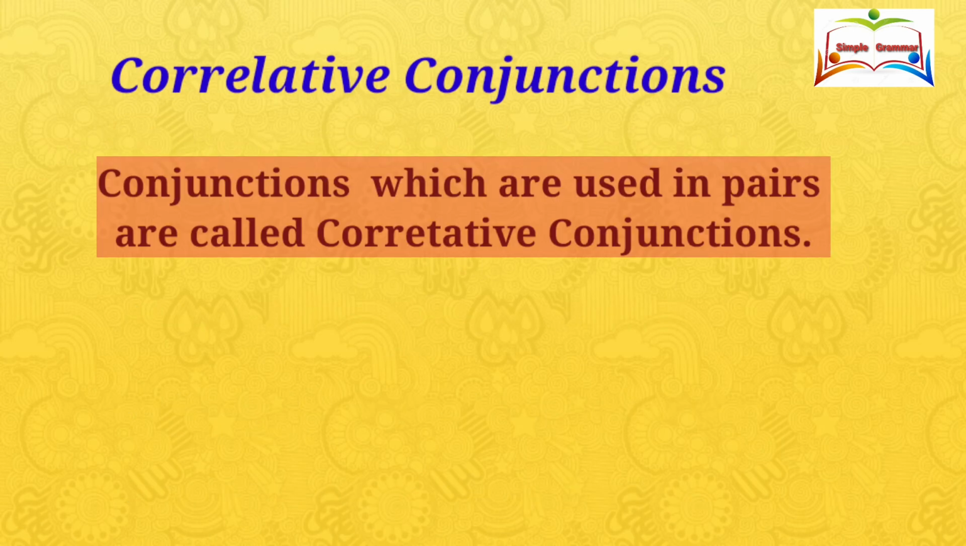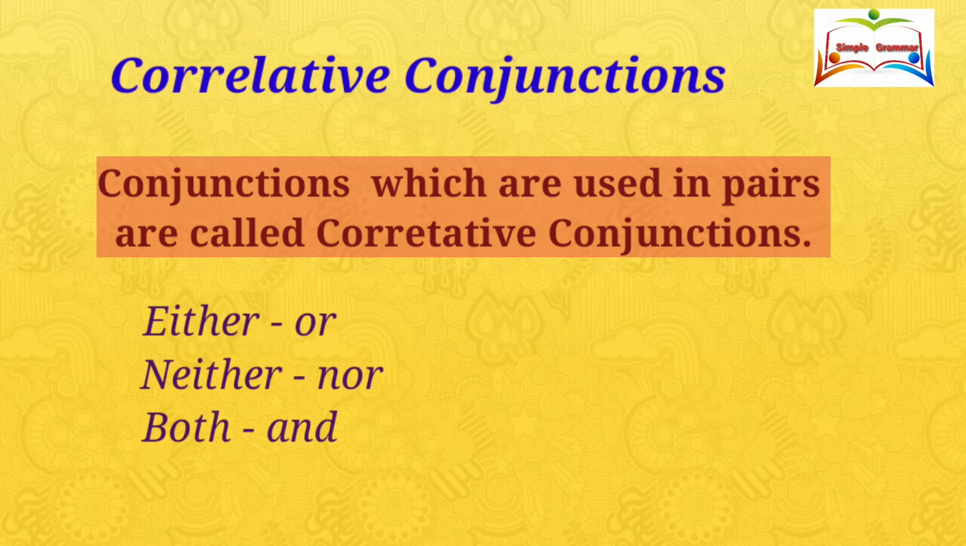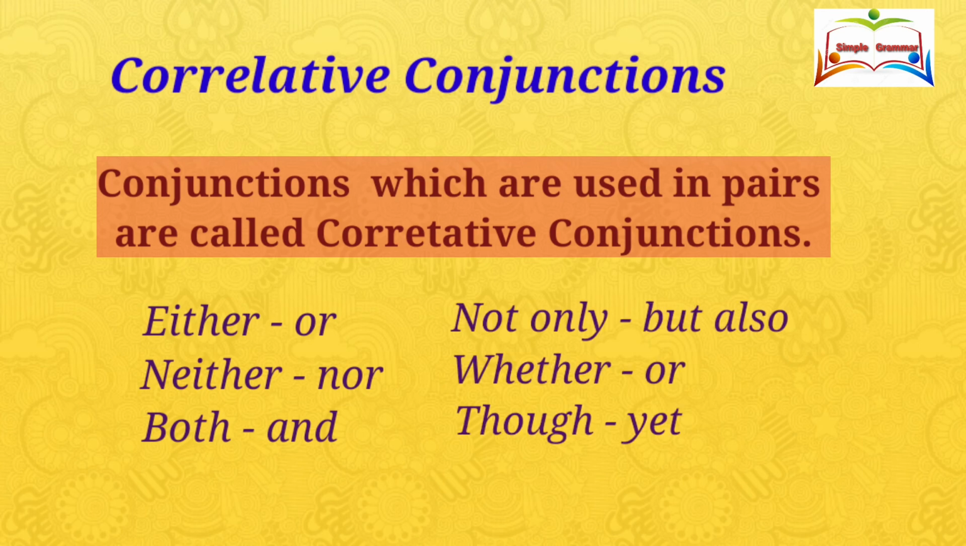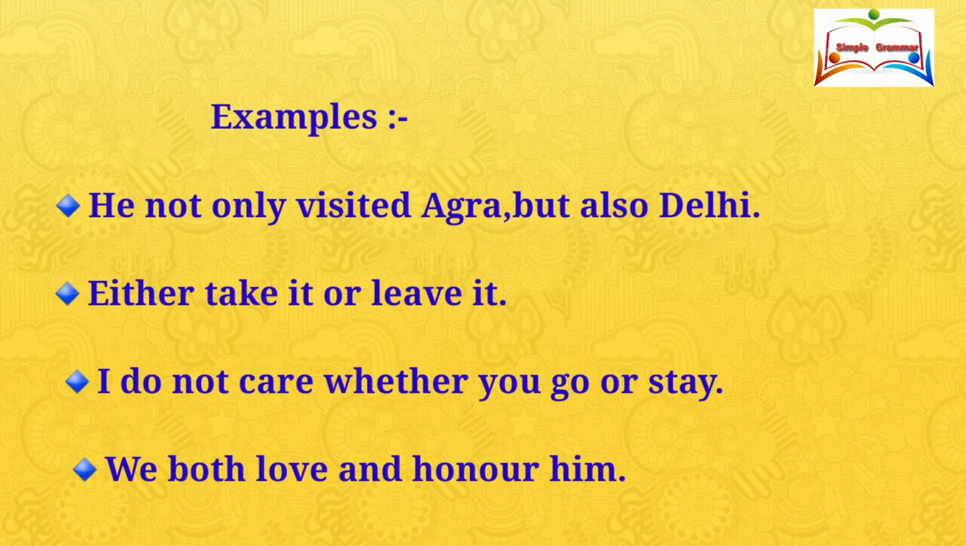Correlative conjunctions. Conjunctions which are used in pairs are called correlative conjunctions. Some conjunctions are used in pairs such as either or, neither nor, both and, not only but also, whether or, and though yet. Look at the examples.